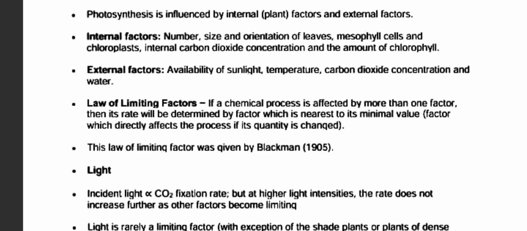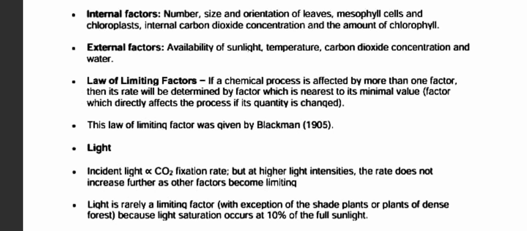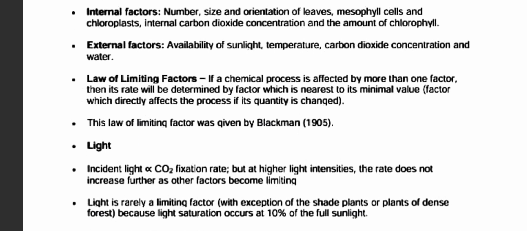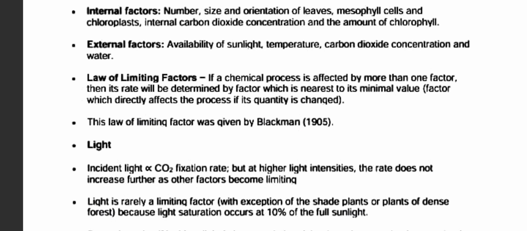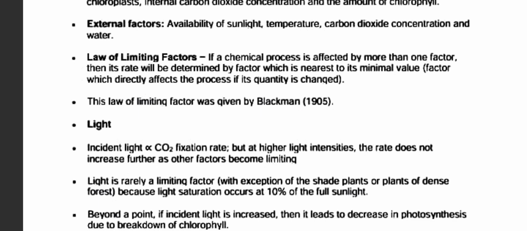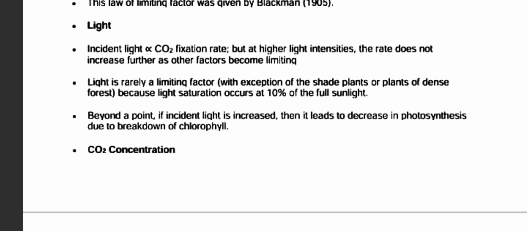Law of limiting factors: if a chemical process is affected by more than one factor, then it will be determined by the factor nearest to its minimum value. This is the law of limiting factors by Blackman, 1905.